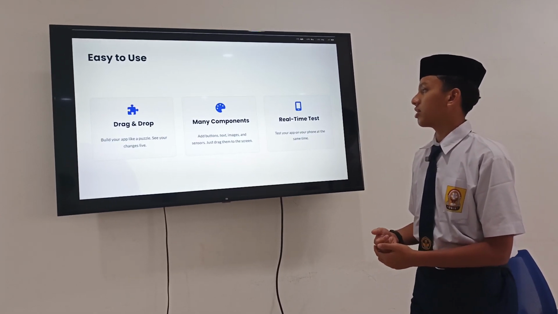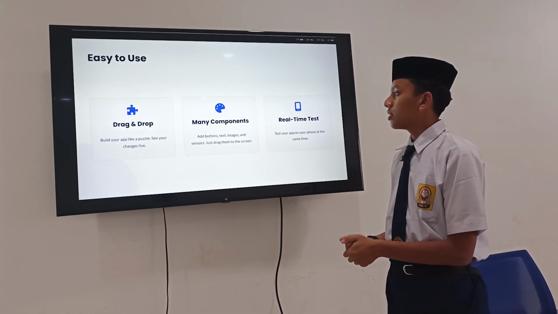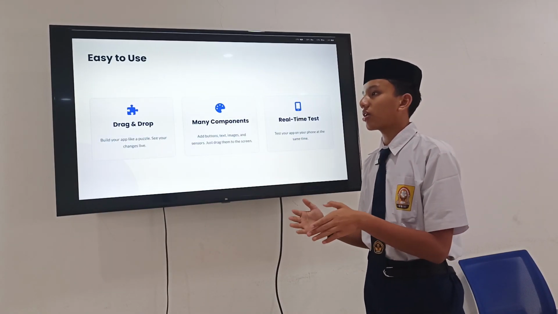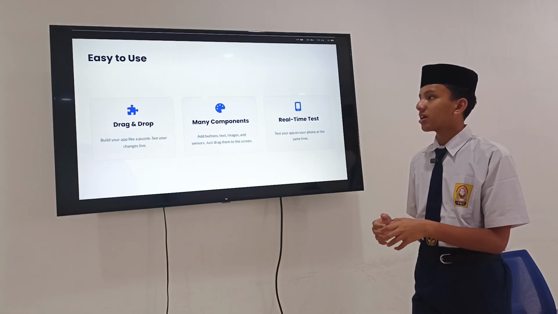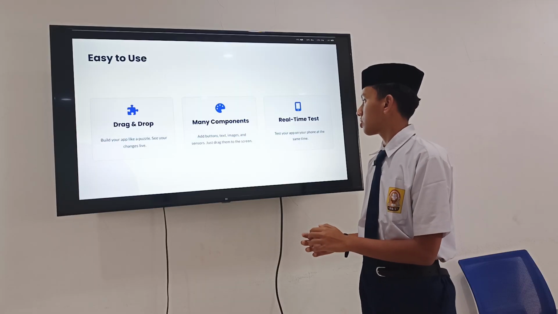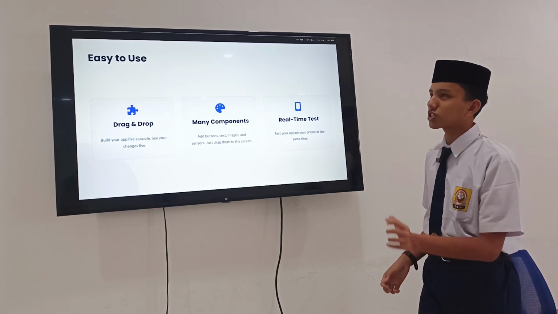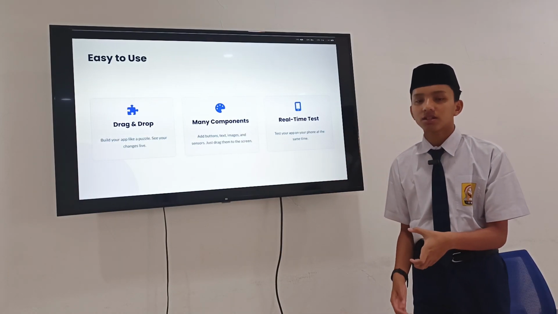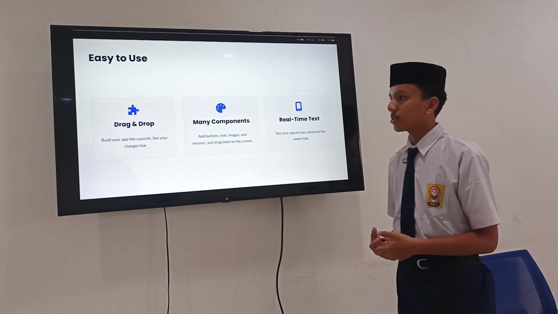It's lazy. And in Codular there are many components. Basically, for designing we call them components, but for coding we call them blocks. Components are for designing the UI, the user interface of the application. And you can try a real-time test. Basically you can use your phone to see the result, and you can change it anytime because it's very good for a beginner, and it's not that complex.